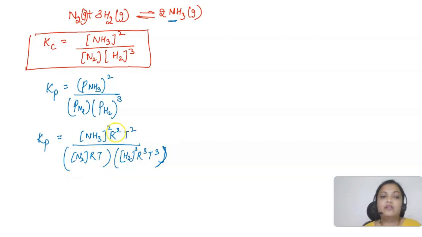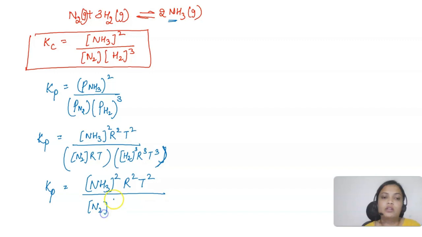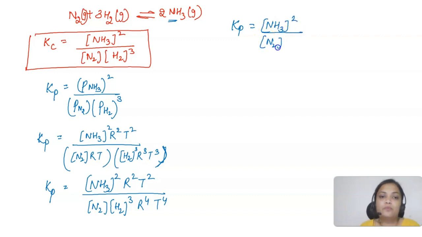In the numerator you have R square T square, and in the denominator you have R4 T4. So it will cancel out, just divide it, and Kp will be equal to NH3 square upon N2 H2 cube, R raised to the power minus 2, T raised to the power minus 2.